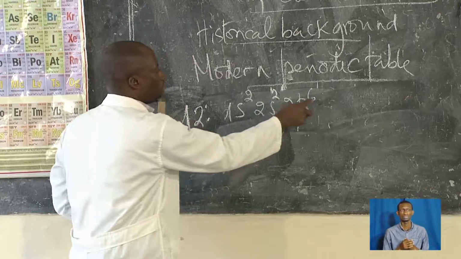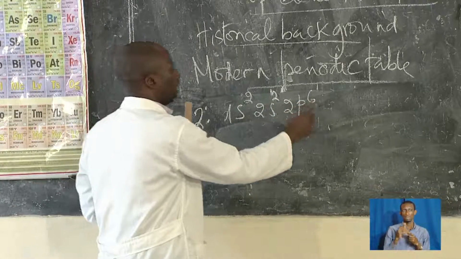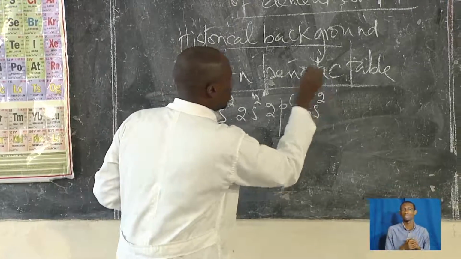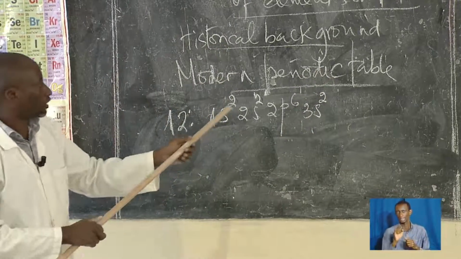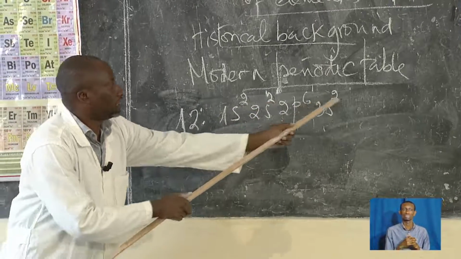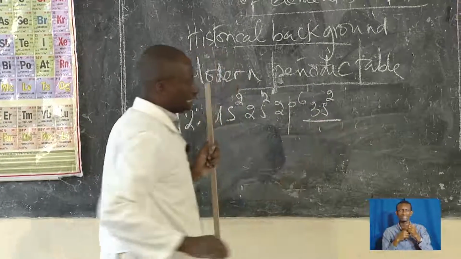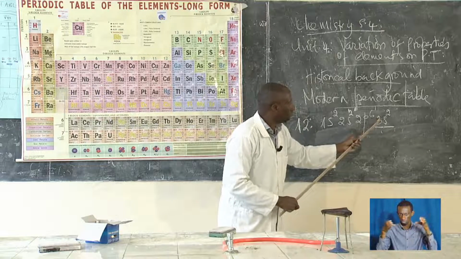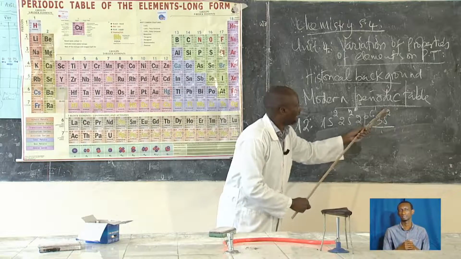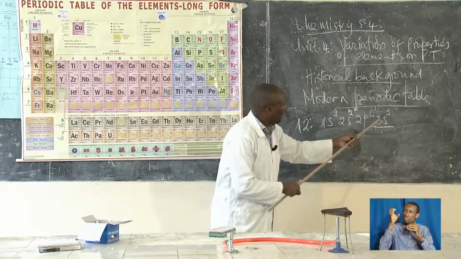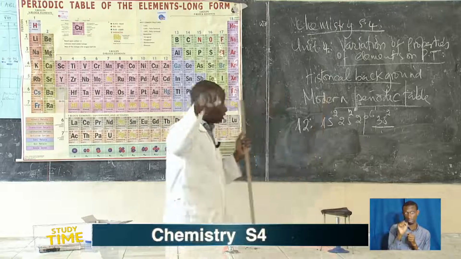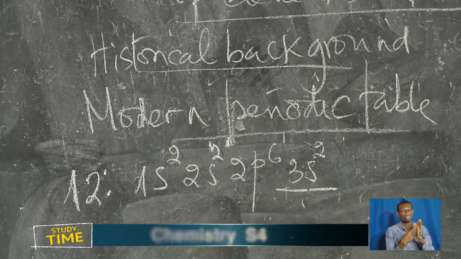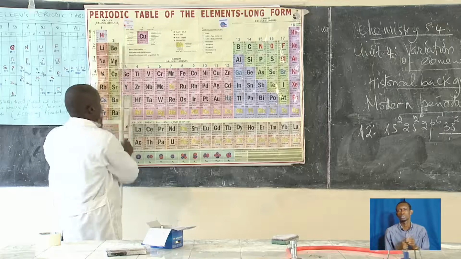So these are 4. When you add, this is 10. Then we have 3s2, so these are 12 electrons: 2, 4, 10, 12. This is why it is called the s block. The valence electrons are in the s orbital, and therefore it belongs to the s block. Take an example of any other, maybe potassium.